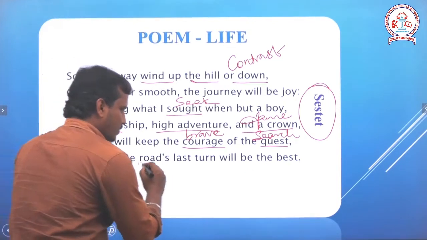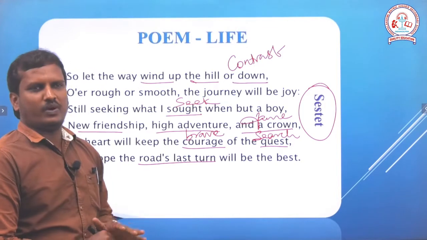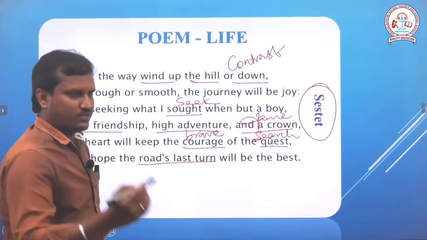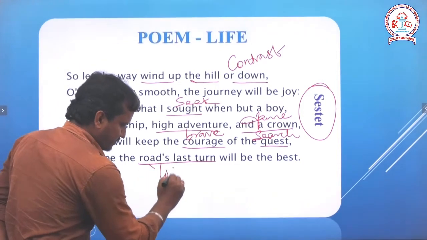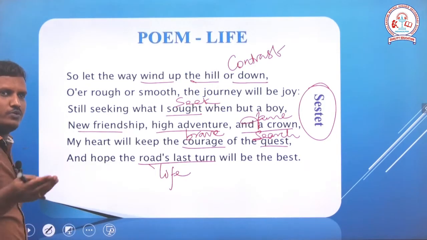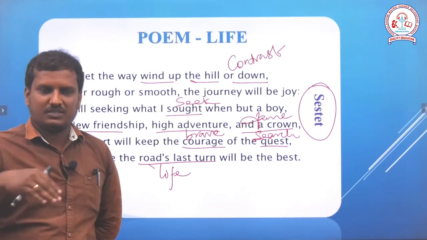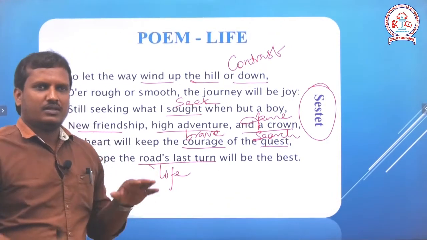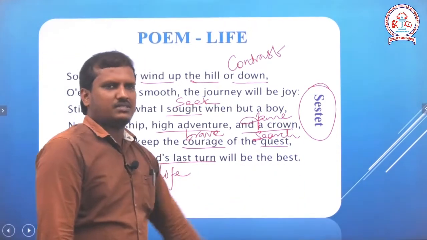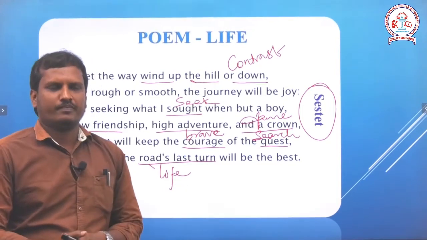Just look at that, the road's last turn. So, what do you think the poet Henry Van Dyke compares here as the road? Yes, you are right. Road is nothing but life. So, he says, and hope, we should have hope and faith that the road, that means our life, and the life's last turn, the last section of our life, will be the best. So, this is the concluding line which gives the essence of this poem.